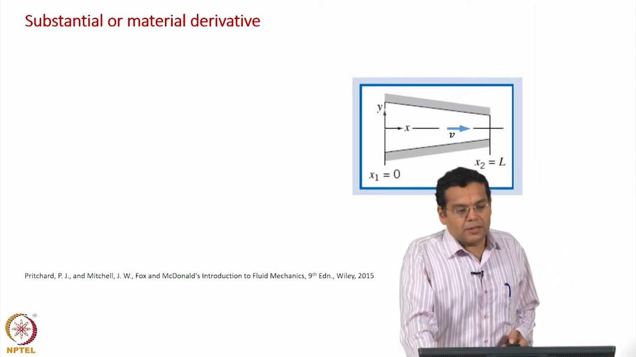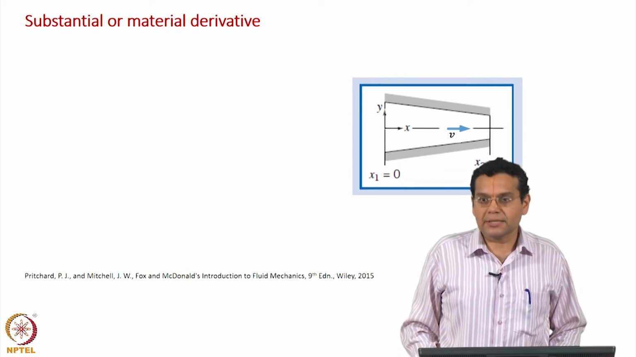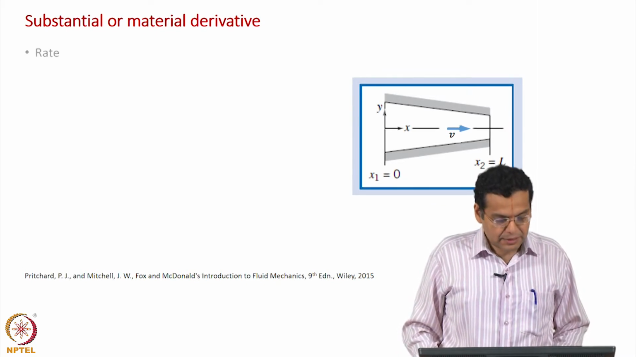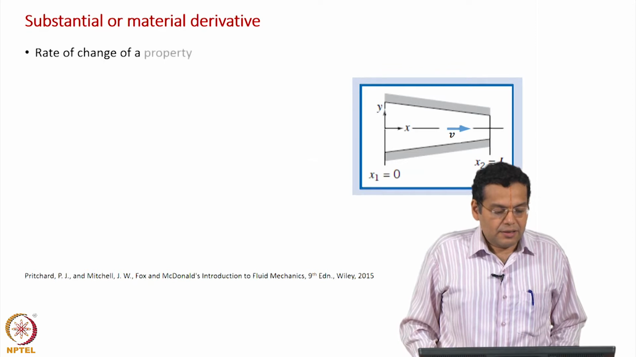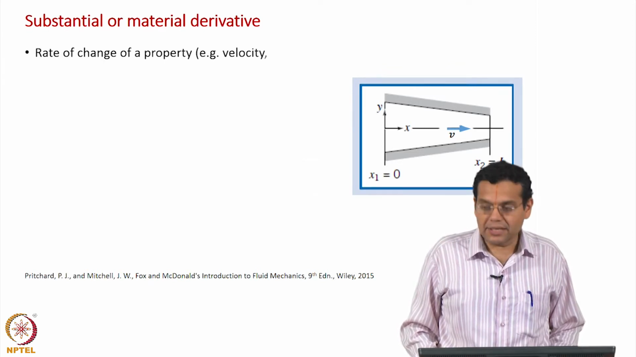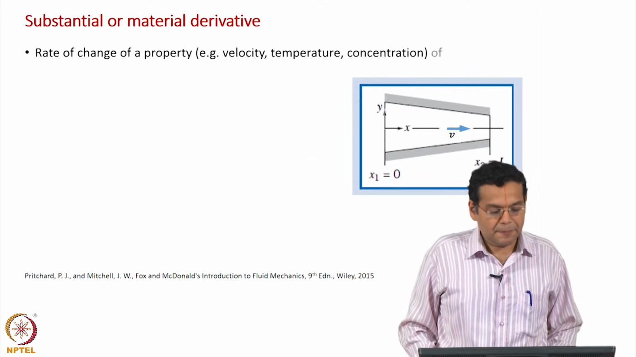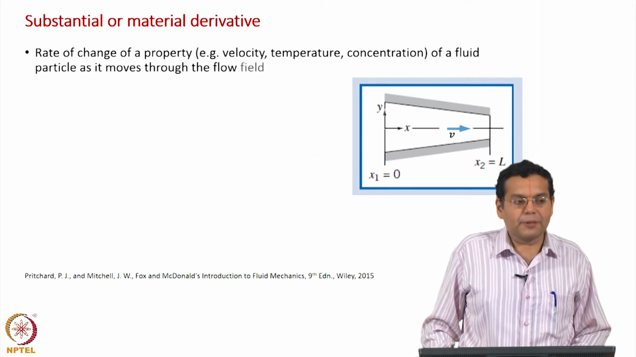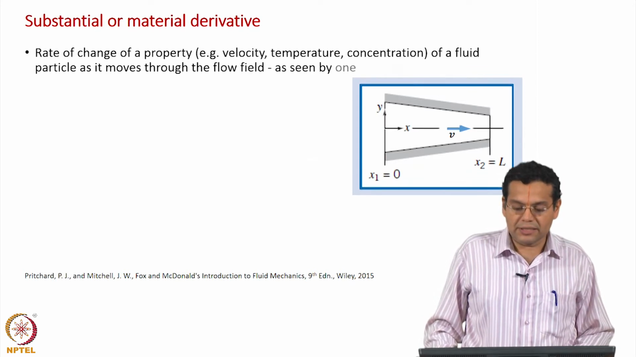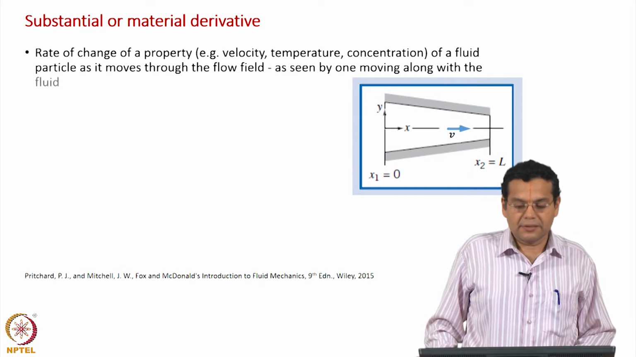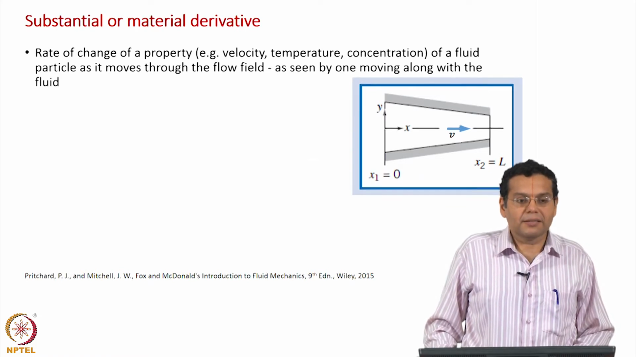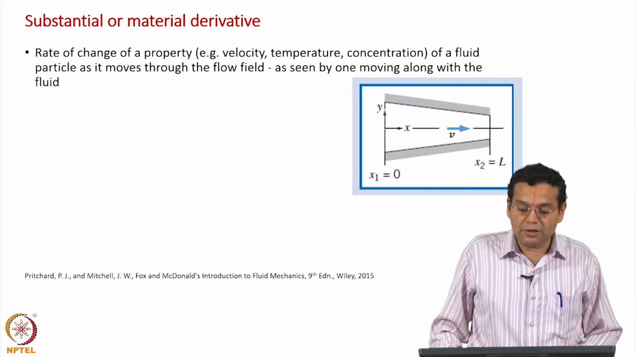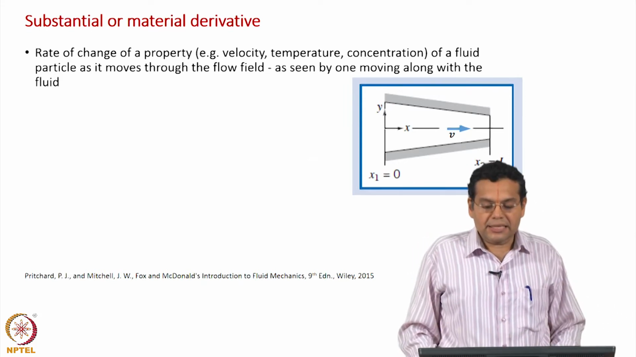Okay. So as I told you, the name of the derivative is substantial or material derivative. Let us define it first before discussing it and deriving an expression for it. So how do you define it? It is the rate of change of a property. When I say a property, it could be velocity, temperature, concentration of a fluid particle. By this time we are familiar with what a fluid particle is, we have discussed in detail, we will be able to visualize it as it moves through the flow field, okay, and as seen by one moving along with the fluid.